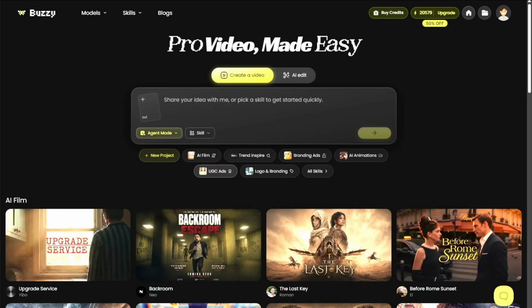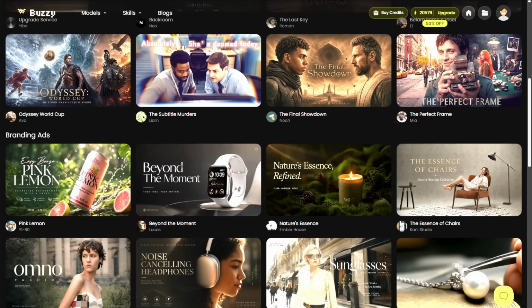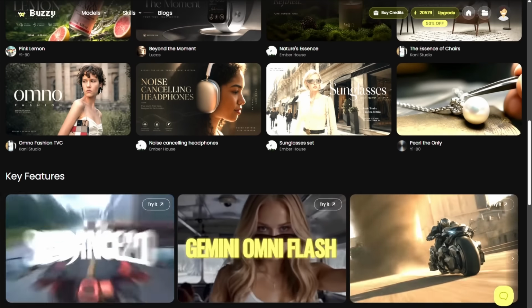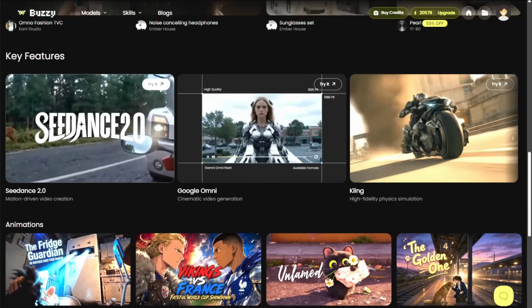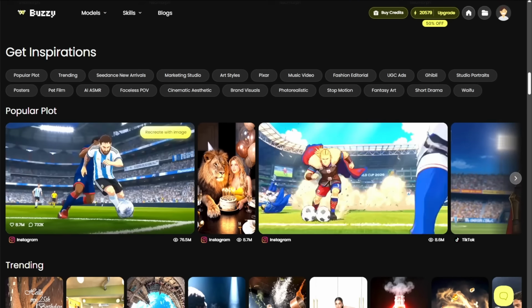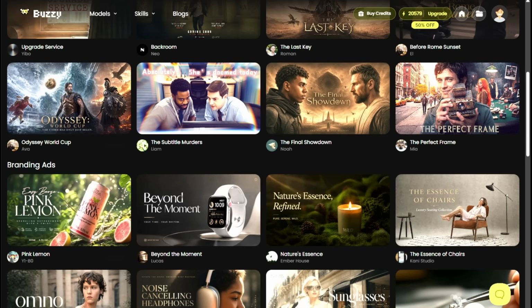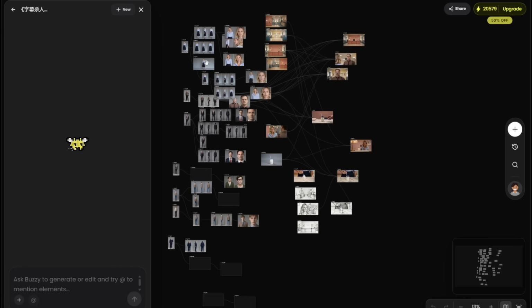Buzzy also provides a variety of ready-made templates that are directly in its homepage. So these templates can help the creators explore different formats, visual styles, advertisements, short stories, social media videos, and cinematic concepts without beginning with an empty project. Creators can also duplicate a canvas, customizing the existing structure and replacing the prompts, changing the characters, and recreate the content according to their own ideas.